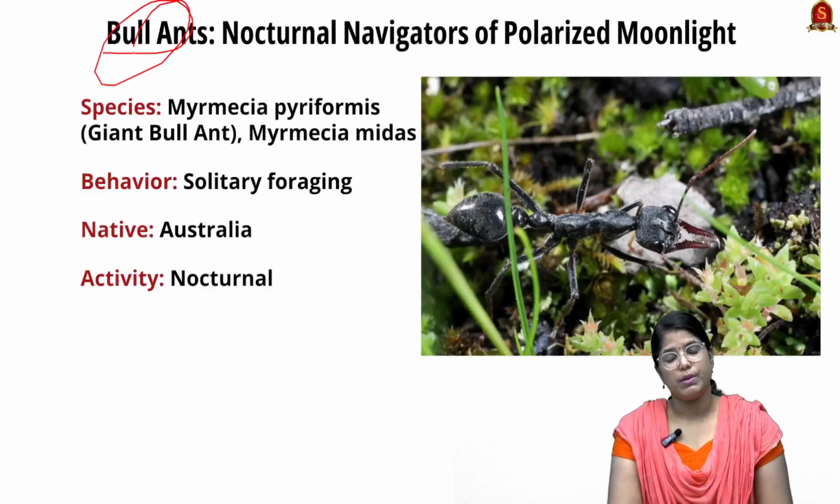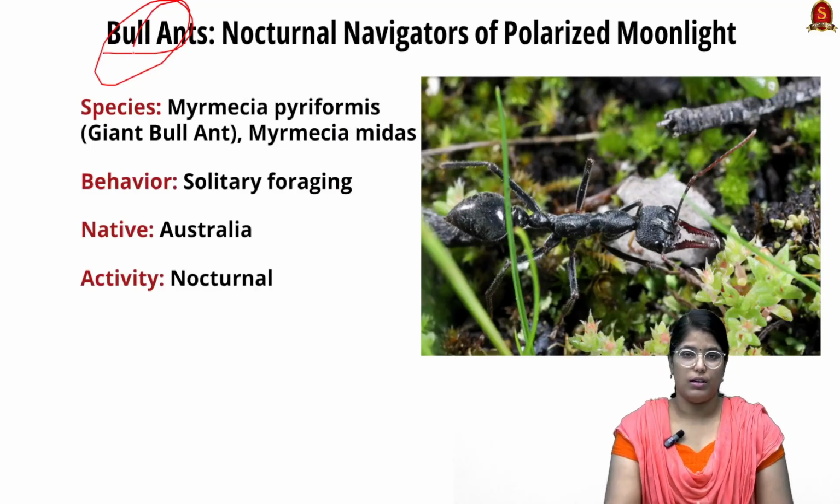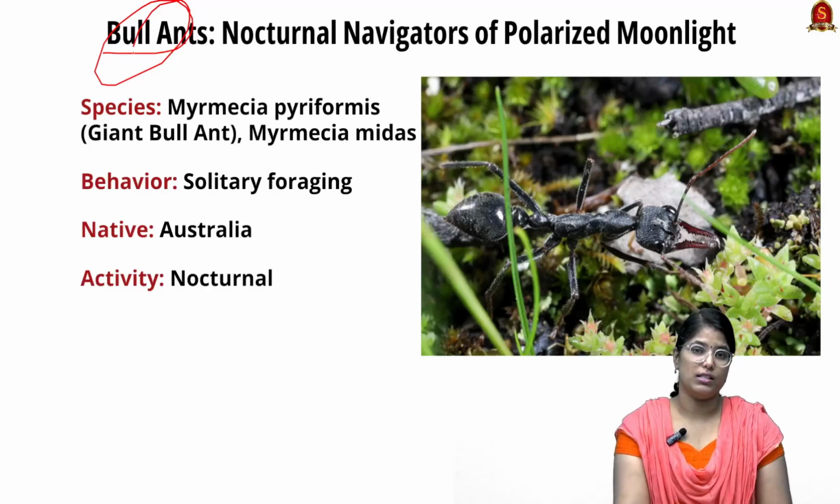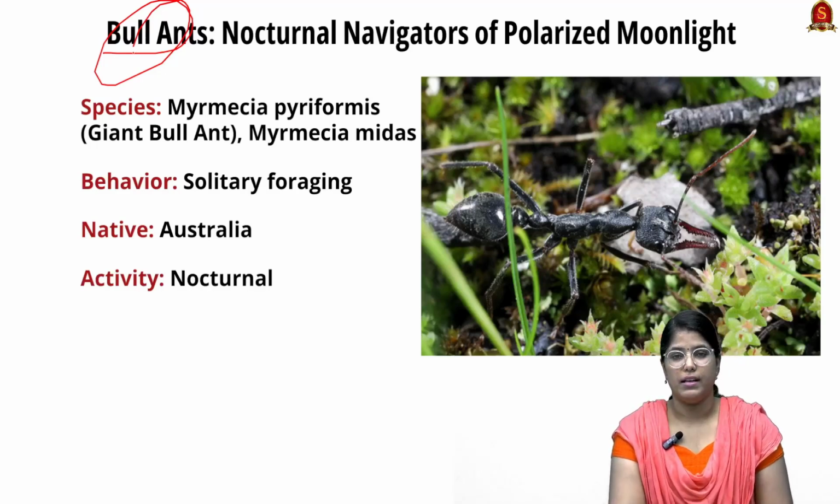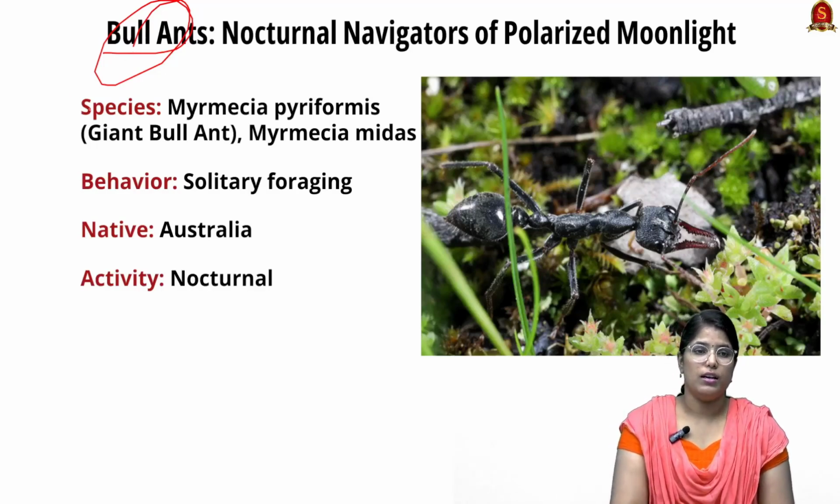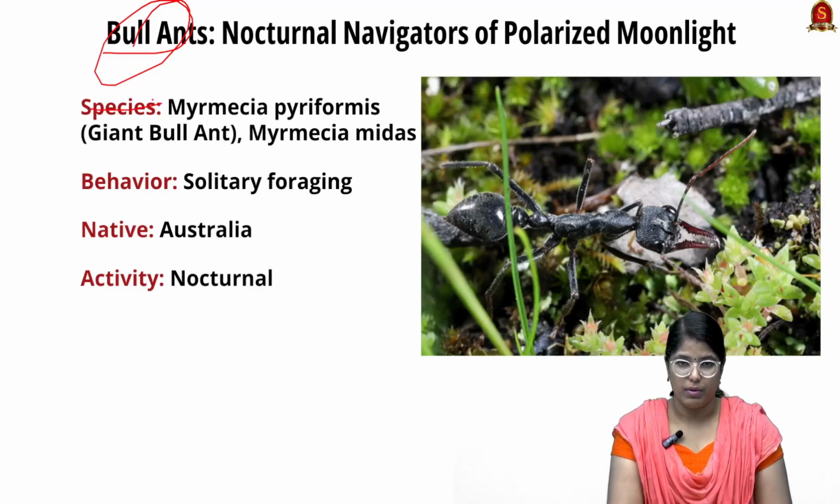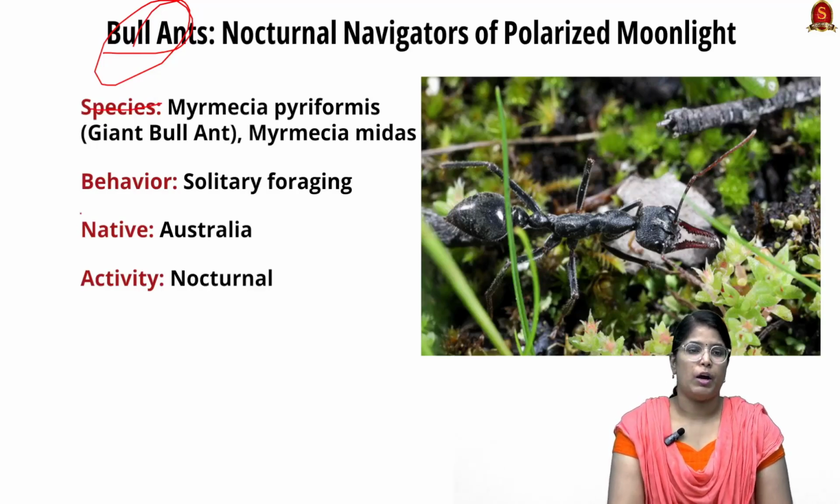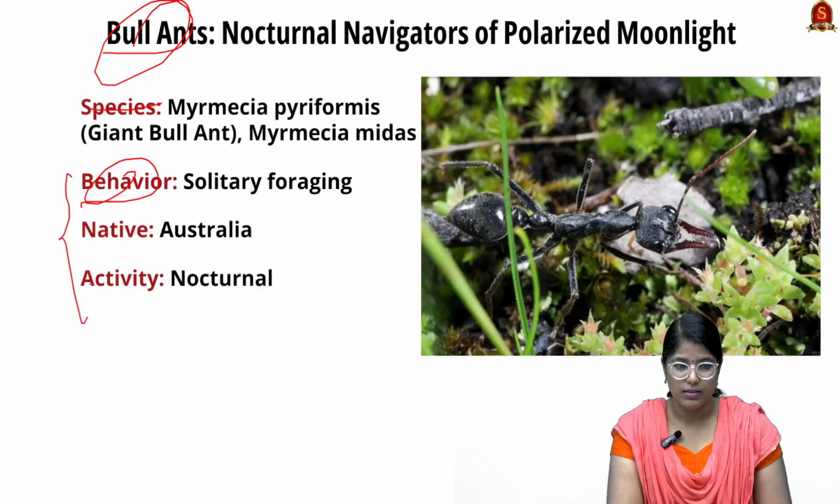So from the prelims perspective, let us revise the basics of bull ants, and then we shall see how this finding is very significant. Here the botanical name of the bull ant has been mentioned. It is not very important. Now talking about their behavior, all these three are very important.